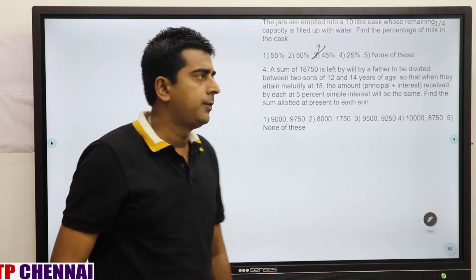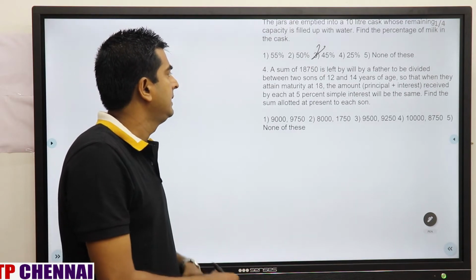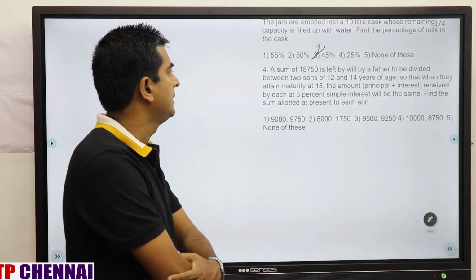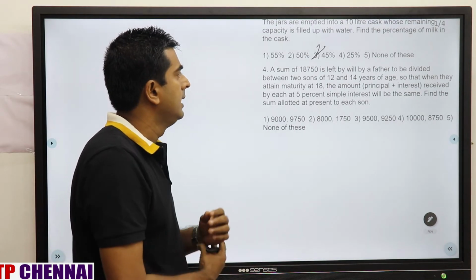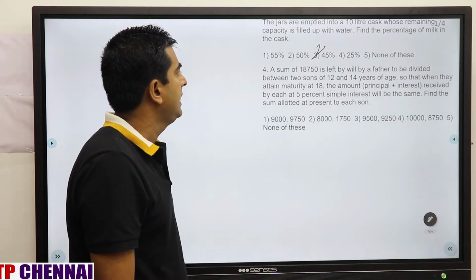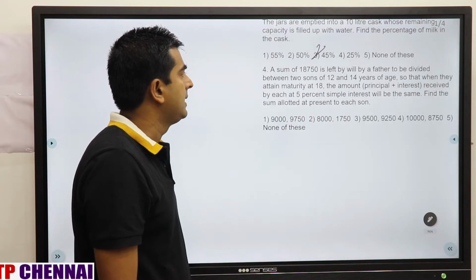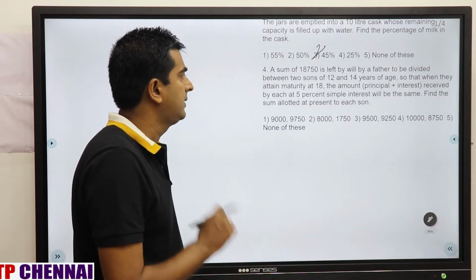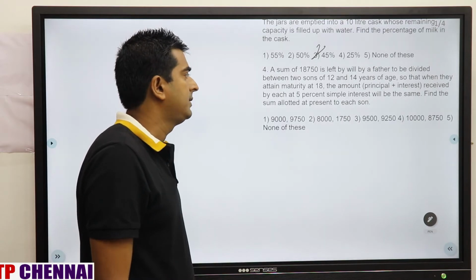Now we'll see question number 4. A sum of rupees 18,750 is left by will by a father to be divided between the two sons of 12 and 14 years of age, so that when they attain maturity at 18, the amount (principal plus interest) received by each at 5% per annum simple interest will be the same. Find the sum allotted at present to each son.